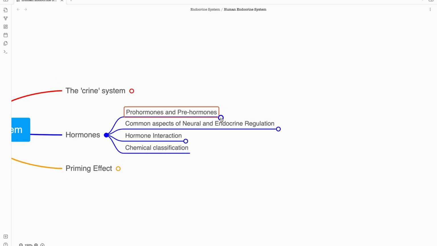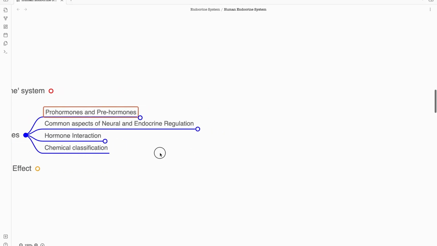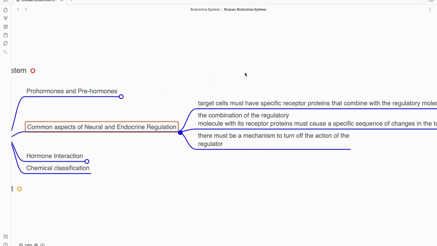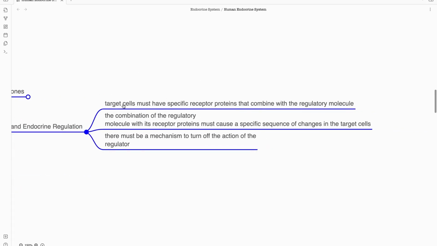The next part we are going to discuss is very interesting, that is common aspects of neural and endocrine regulation. So what are the common aspects? Normally we see the neural system as our brain, spinal cord and neurons, and the endocrine system as consisting of endocrine glands. So what are the common aspects? The first point is that the target cells must have specific receptor proteins that combine with the regulatory molecule.